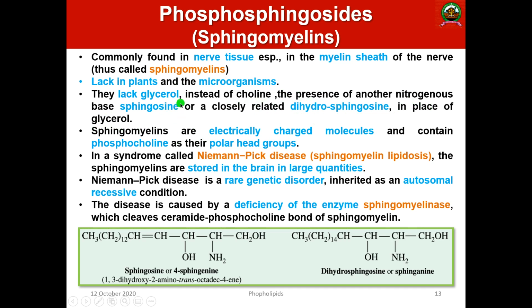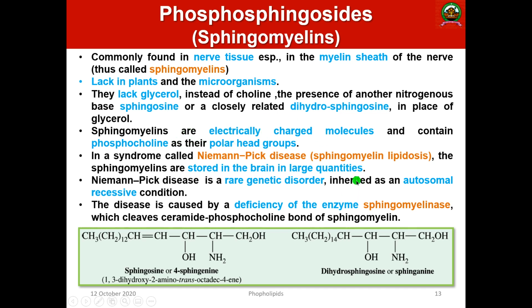So glycerol is absent. Instead, sphingosine or dihydrosphingosine is present. These sphingomyelins are highly electrically charged molecules and contain phosphocholine as their polar head group.